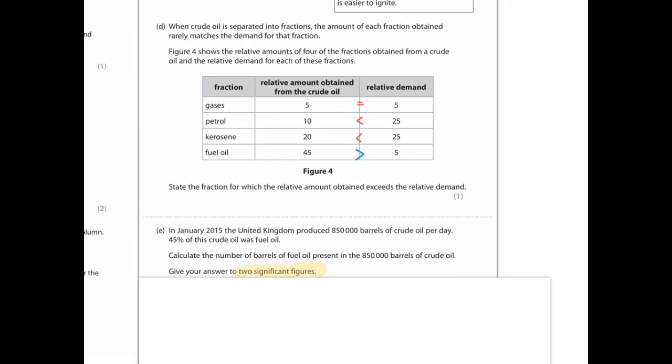State the fraction for which the relative amount obtained exceeds the relative demand. So obviously that means which one do we have more of in relation to a relatively lower demand? That would be fuel oil.